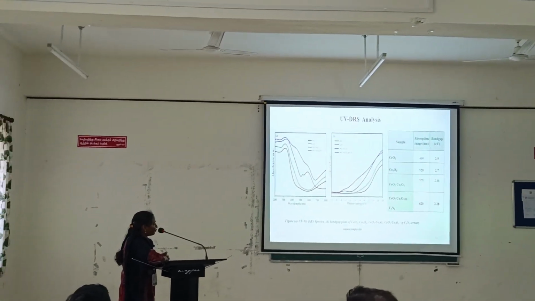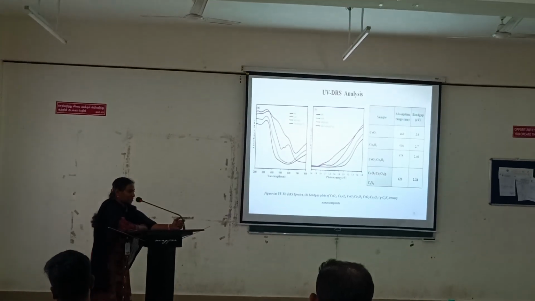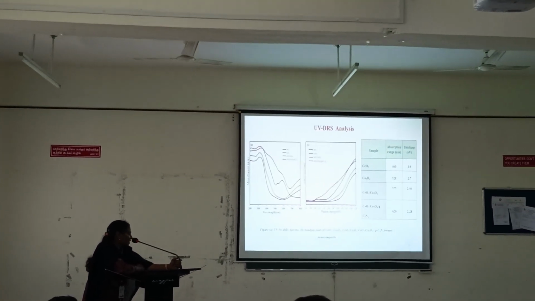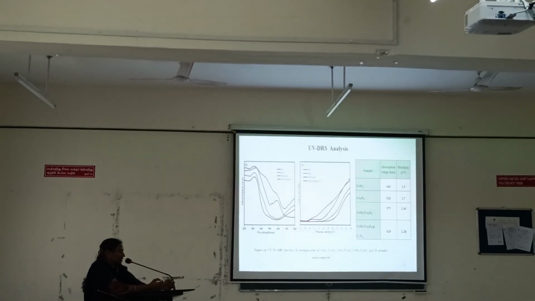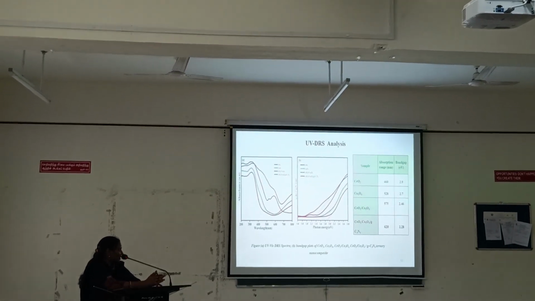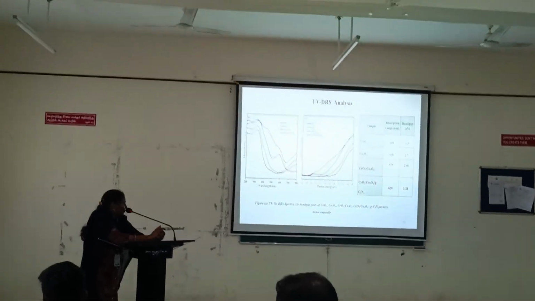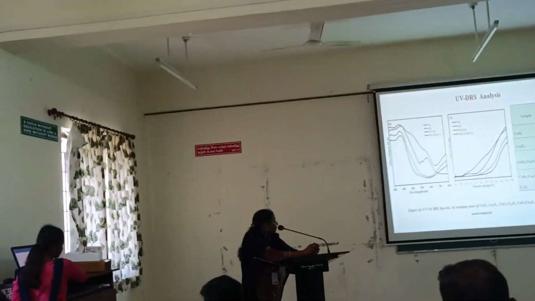UV-DRS analysis confirms the optical absorption range of the as-prepared materials. The ternary nanocomposite's optical absorption range is redshifted compared to the crystalline and pure binary materials. The band gap has also decreased to 2.8 from 2.9 electron volt.